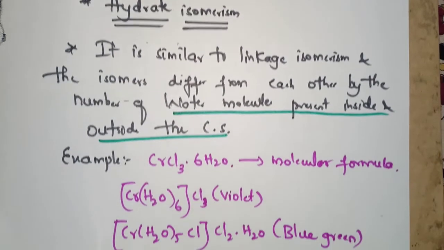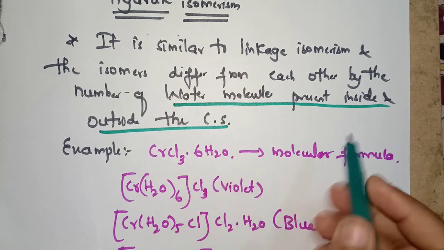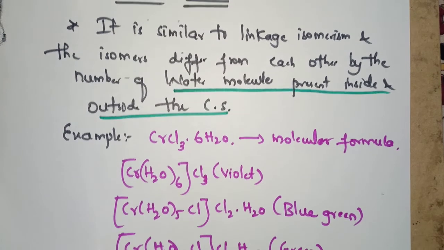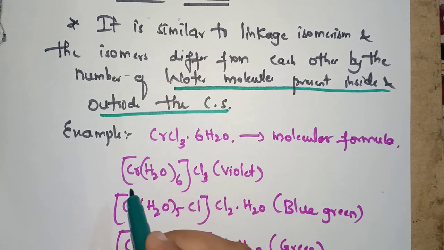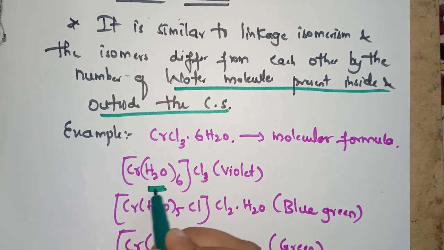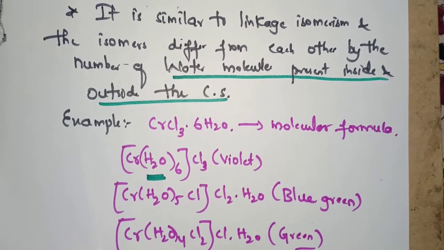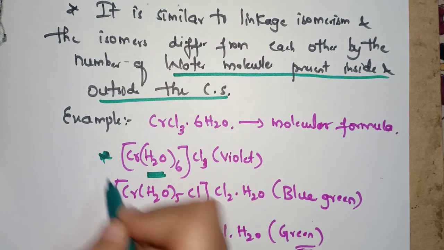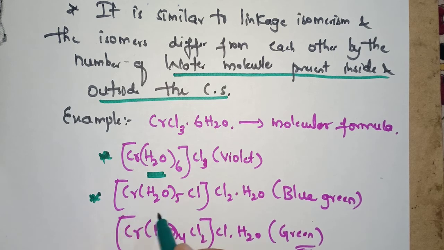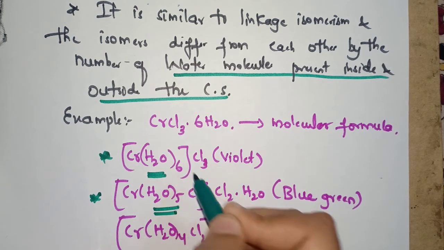I will give an example, then you can understand it better. Consider CrCl3·6H2O. This is the molecular formula. If you consider its isomers, the first isomer is [Cr(H2O)6]Cl3. Here the number of water ligands is 6. And the second isomer is [Cr(H2O)5Cl]Cl2·H2O. Here the number of water molecules acting as ligands is only 5. Here 6 and here 5.